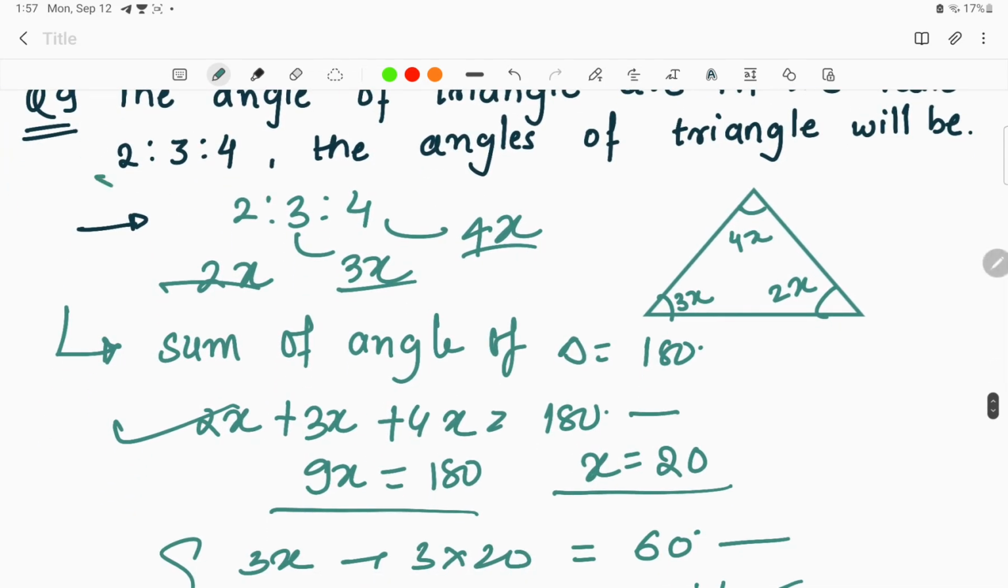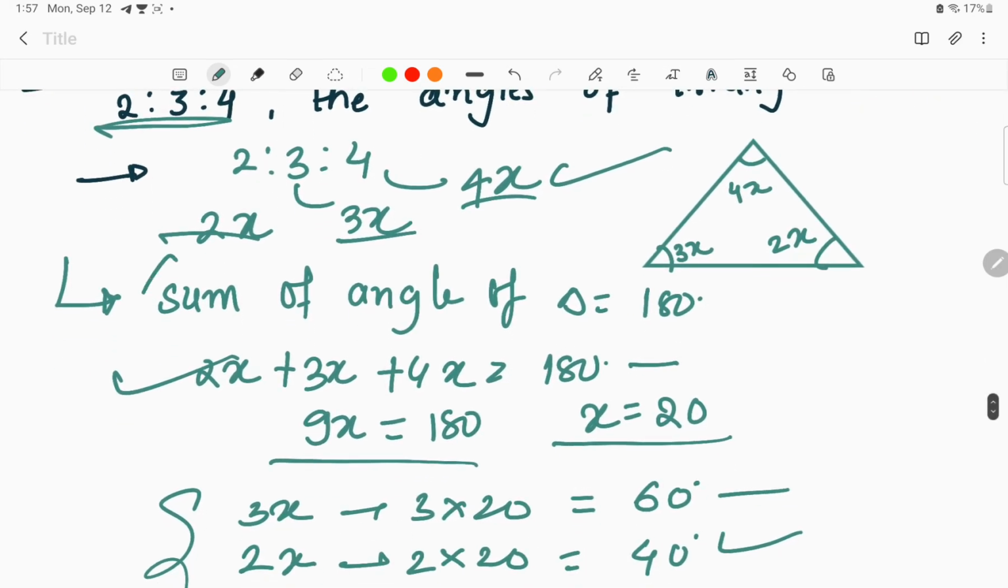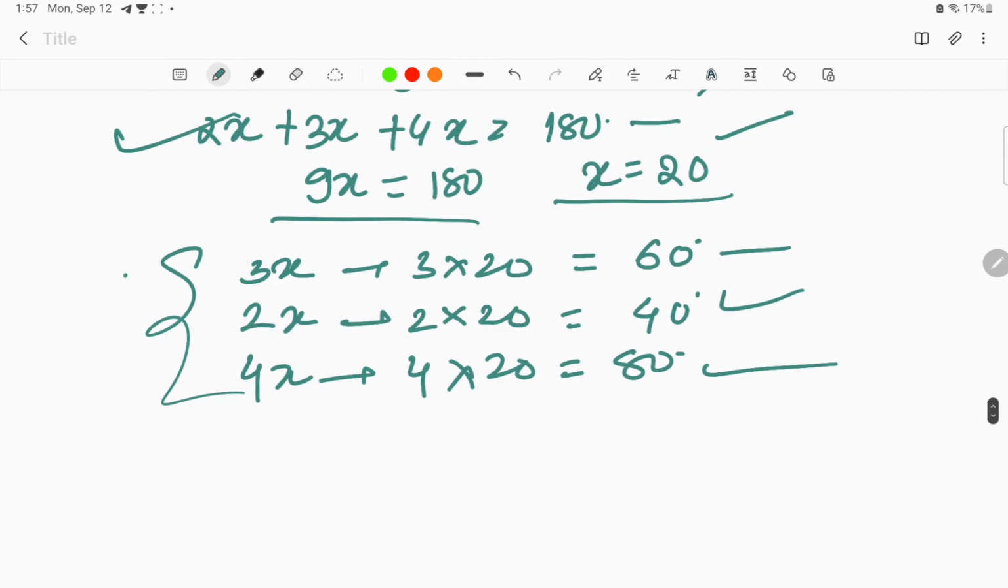That is, if the question is given that the angles are given in the ratio, we will consider the angles as 2x, 3x and 4x. And knowing the fact that the sum of the angles of a triangle is equal to 180 degrees, we'll put the values in the equation, solve the equation and find the value of x. We have found the value of x, we'll put it in the given expressions and find the values of the angles, right? Moving on to the next question now.